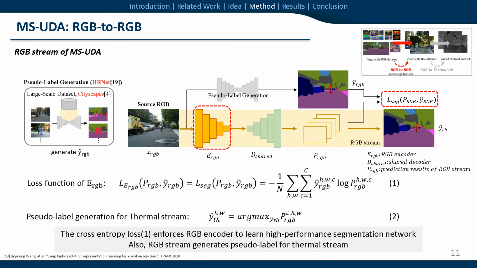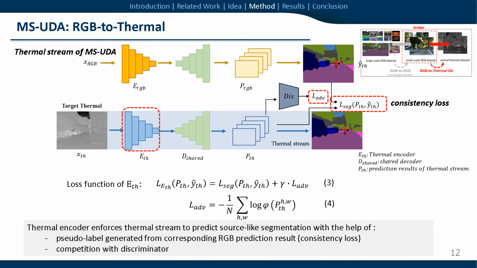This is the RGB stream of MS-UDA. It consists of an RGB-specific encoder and a shared decoder. The separate encoder of the RGB stream concentrates on learning segmentation with the knowledge from the high-performance segmentation network. The thermal encoder forces the thermal stream to predict source-like segmentation with consistency loss between RGB prediction and thermal prediction, and competition with the discriminator.